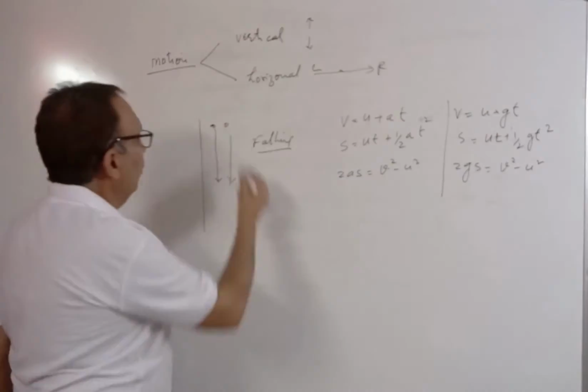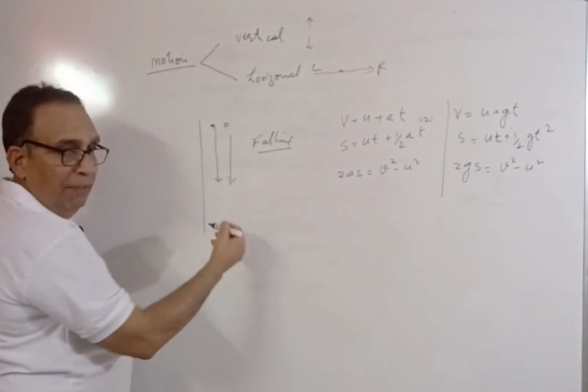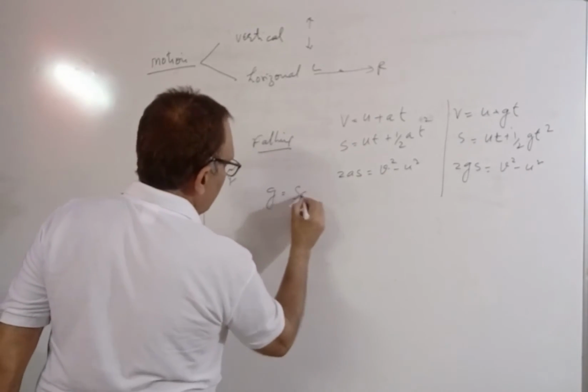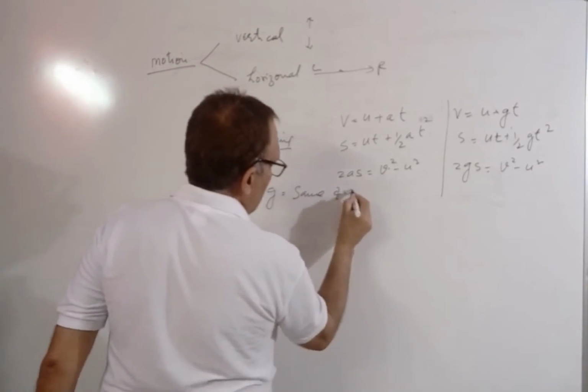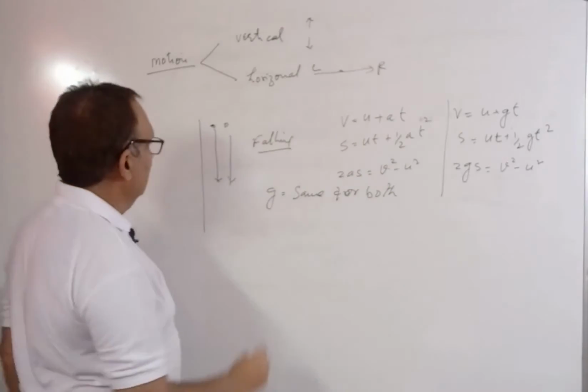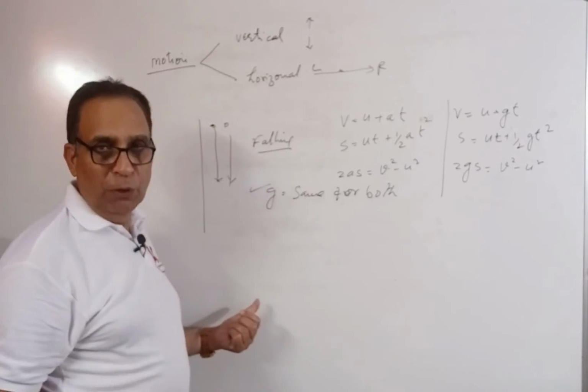So both the objects are falling under the gravity, so the value of G will be the same for both brick and the elephant. I hope it is clear to you. The G will be the same for both the cases.